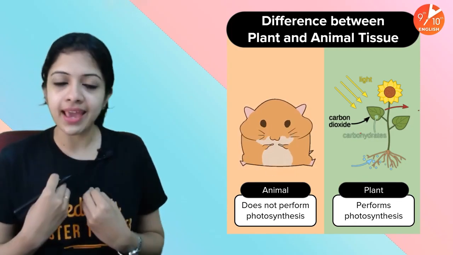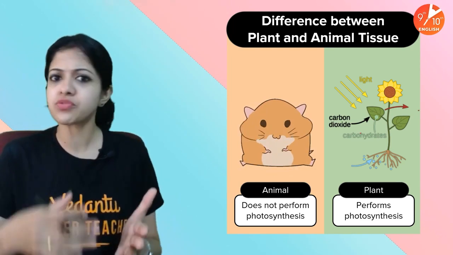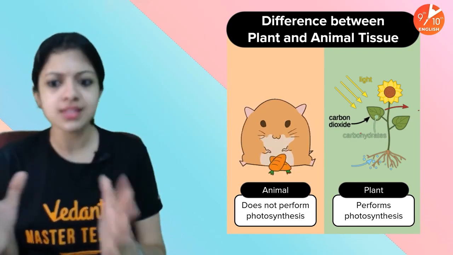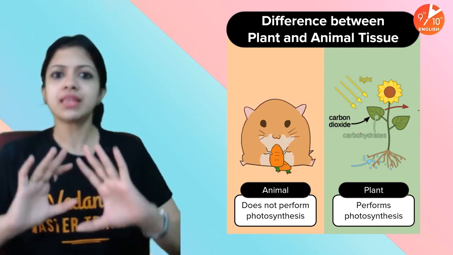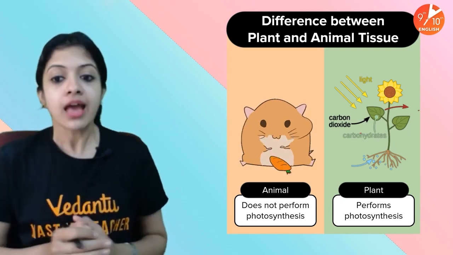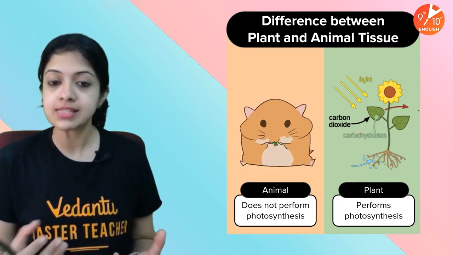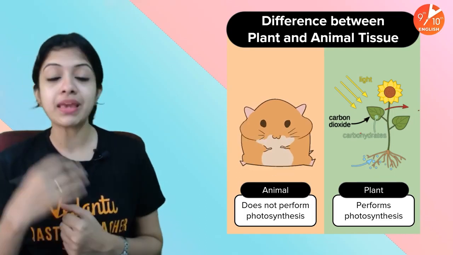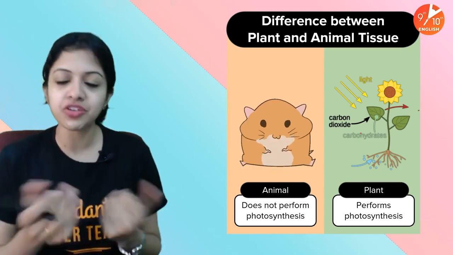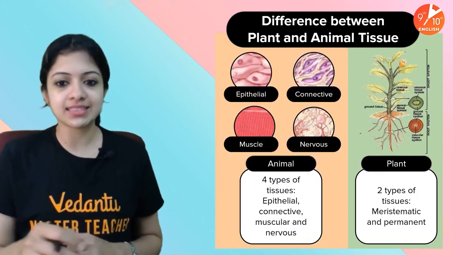So in our case, there is locomotion, movement from one place to another, and of course movement of different kinds. In plants also movement does happen, but that movement is of a completely different type as compared to animals. So because all of such differences exist between animals and plants, the types of tissues that make up plants and the type of tissues that make up us or other animals for that matter will be very, very different. So let's try and understand that.